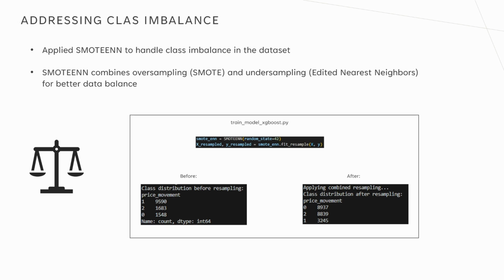However, this introduced a new challenge, which is class imbalance. To address this, I applied a hybrid resampling technique called SMOTETomek, which combines oversampling and undersampling to balance the dataset. As we can see in the screenshots, the class distribution was significantly imbalanced before applying the resampling technique, but SMOTETomek handled it, as we can see in the final class distribution.